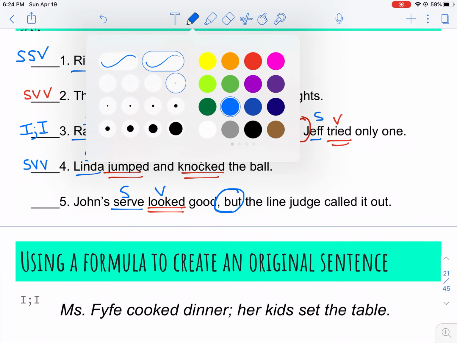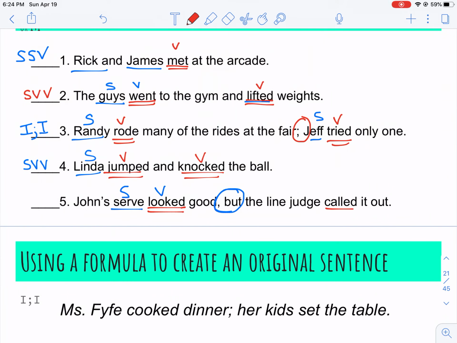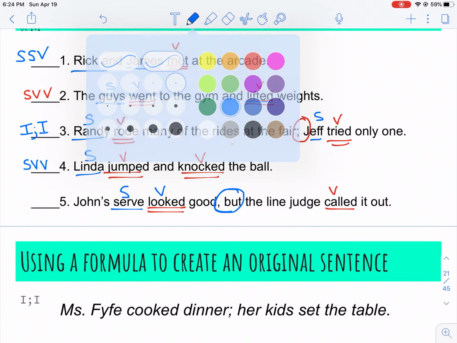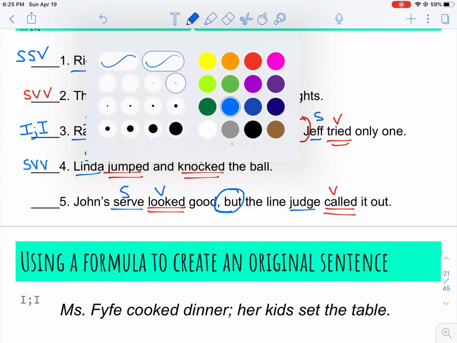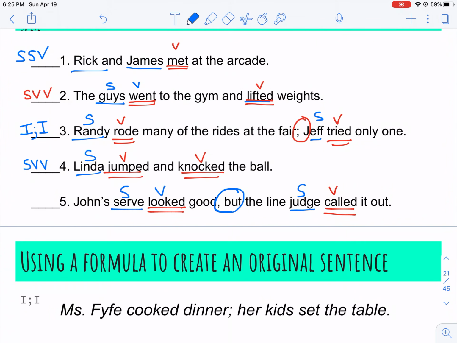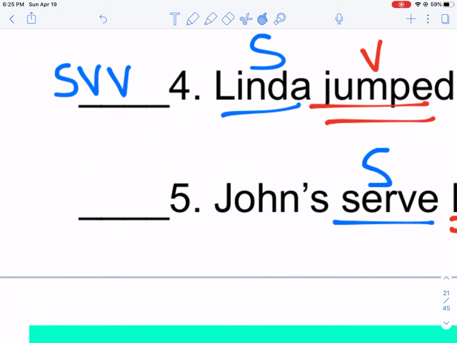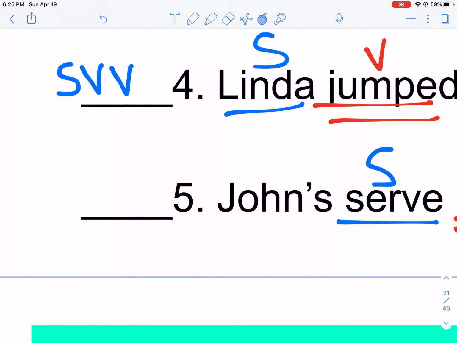Called. Who or what called? The judge called it out. So John's serve looked good is an independent clause. The line judge called it out is an independent clause, and it's connected with the I, comma, CI coordinating conjunction but.